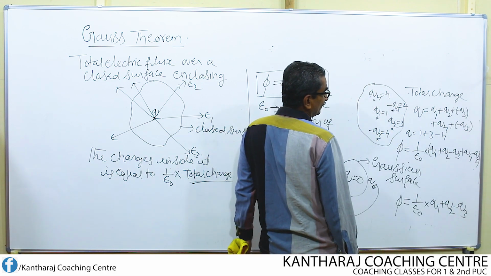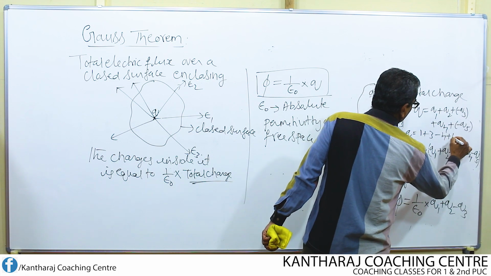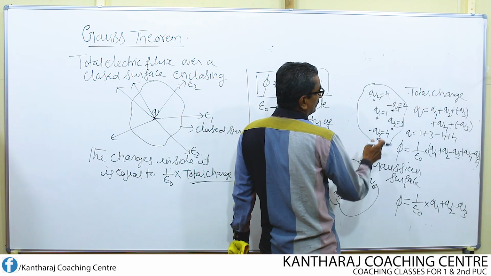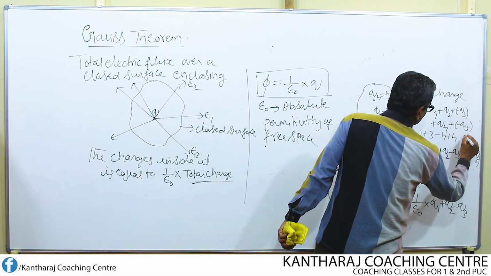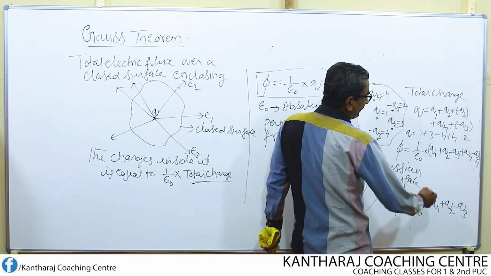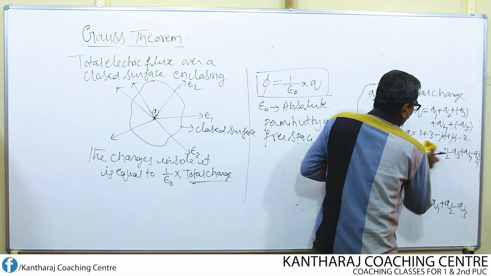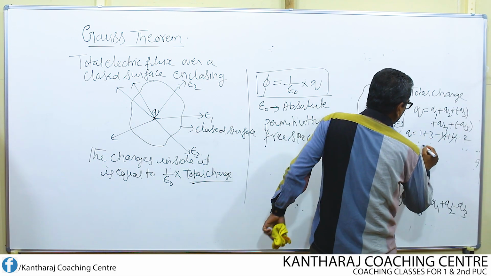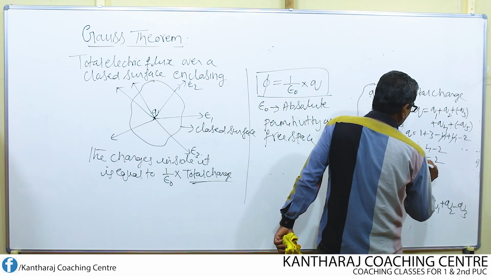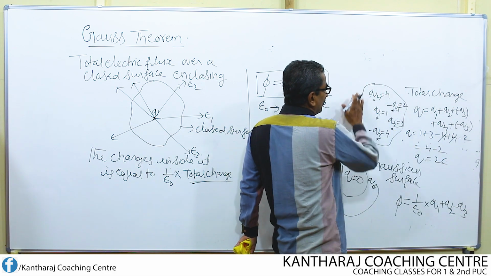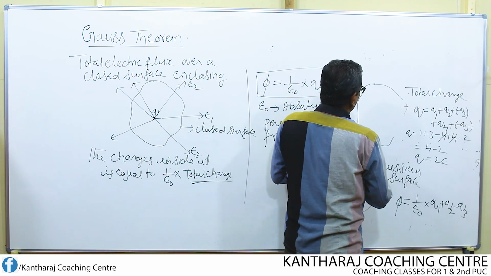Okay. Then what about q4? q4 is 4. What about q5? It is 2, with its sign. So what do we get now? Here plus 4 minus 4 cancels. Then what is left now? 1 plus 3 is 4, minus 2 equals 2. 2 coulombs. So the total of all these is only 2 coulombs of charge.